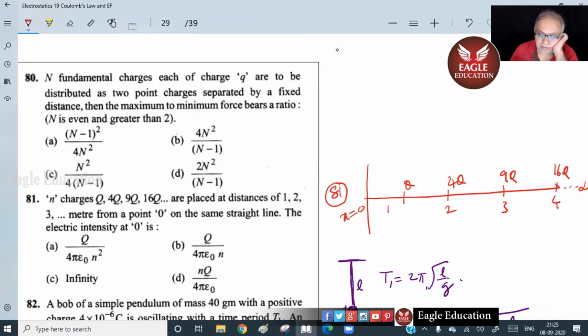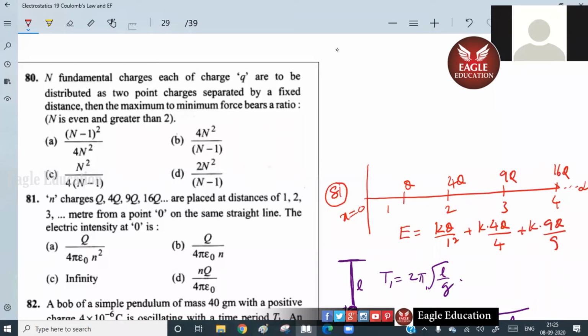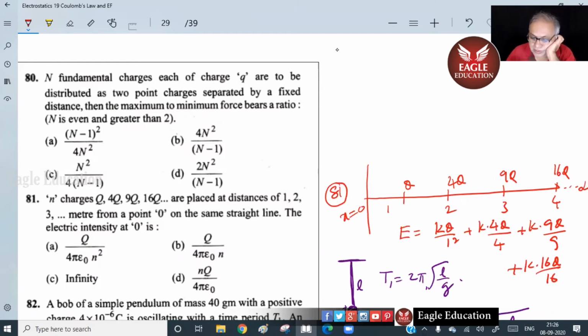So what is there to do? Simply E equals KQ by R square plus K into 4Q by R square plus K into 9Q by R square plus K into 16Q by R square. Isn't it? Fourth one, sir, answer. KQ by 1, KQ by 1, KQ by 1, like that you're getting. Yes, sir.